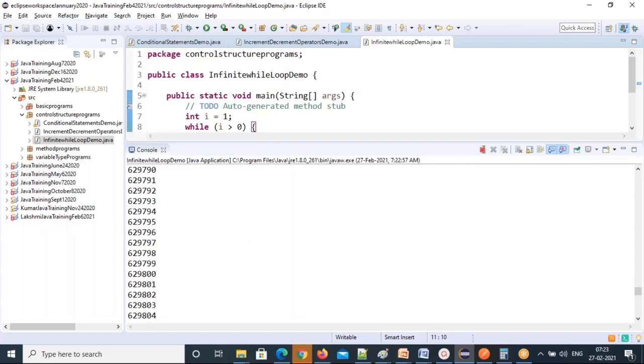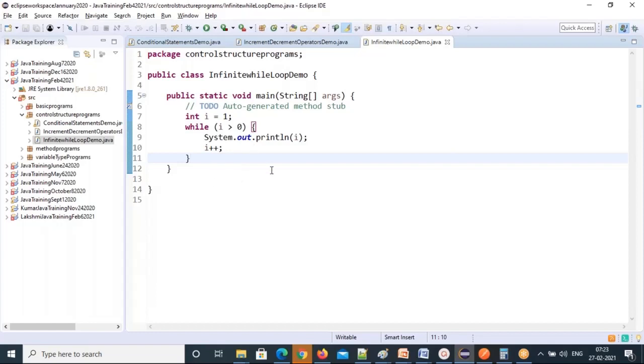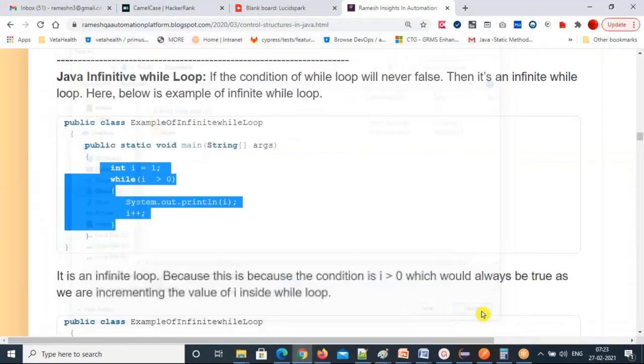So what we can do is just stop it. Stop this. Forcefully you stop it. That's it. See, this is gray color. Before it was red. That means it was running. Now it is gray. It stopped. If you are not stopping it, it keeps going. That's the infinite loop that is generated. Okay, so any questions here?